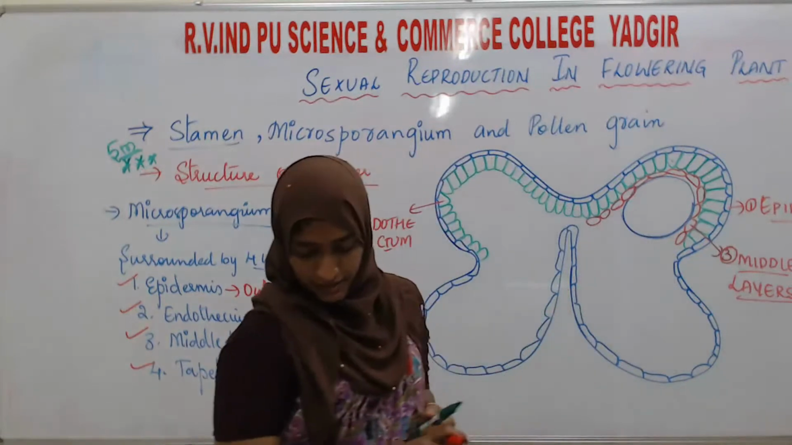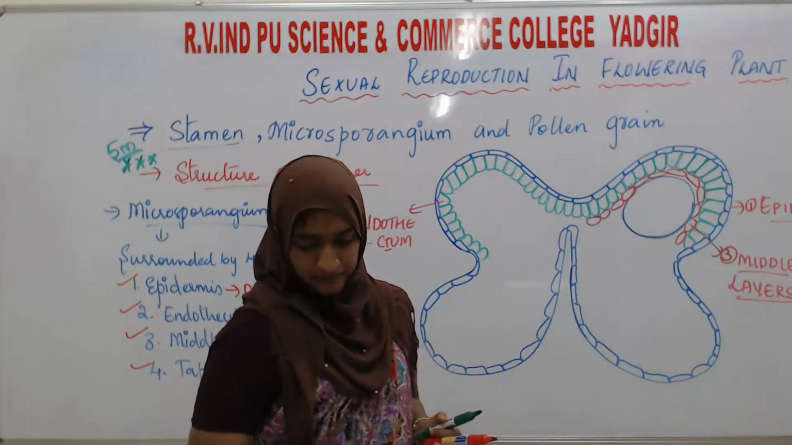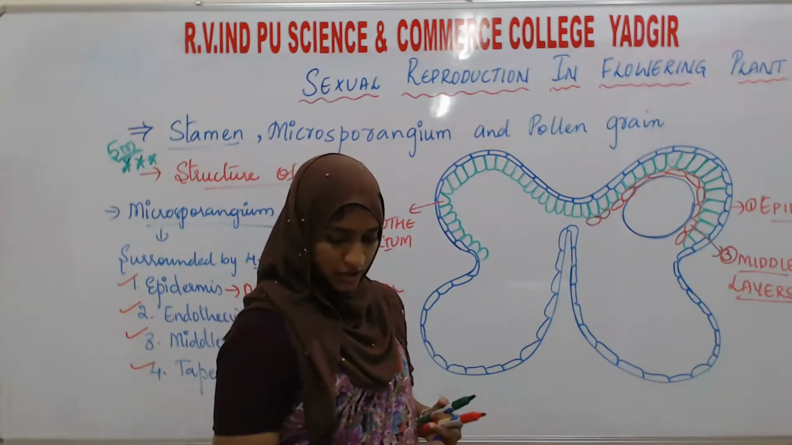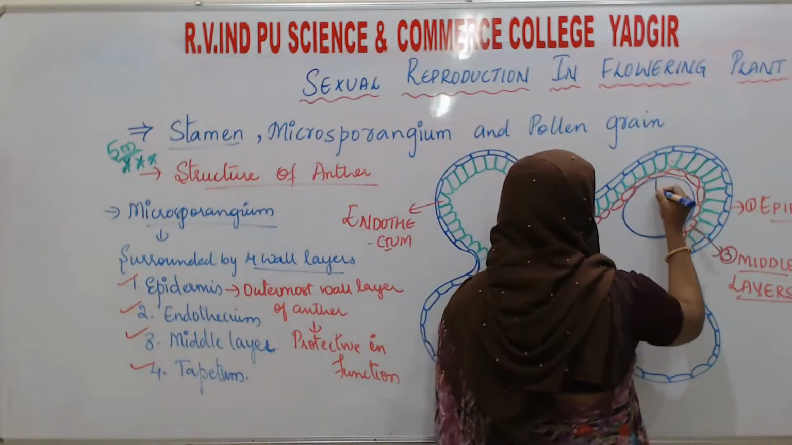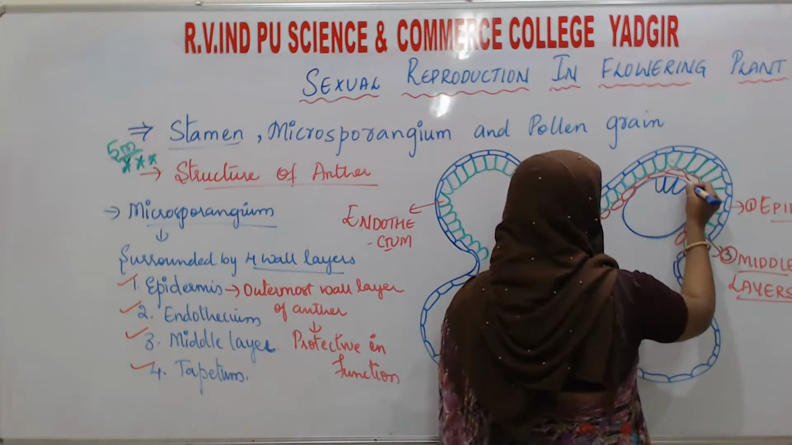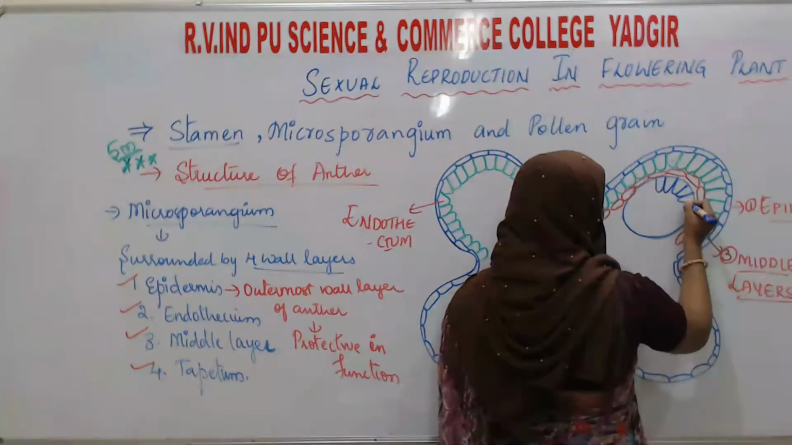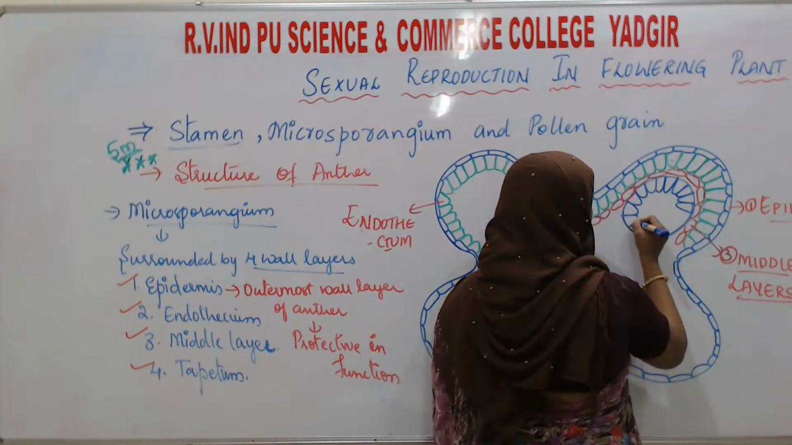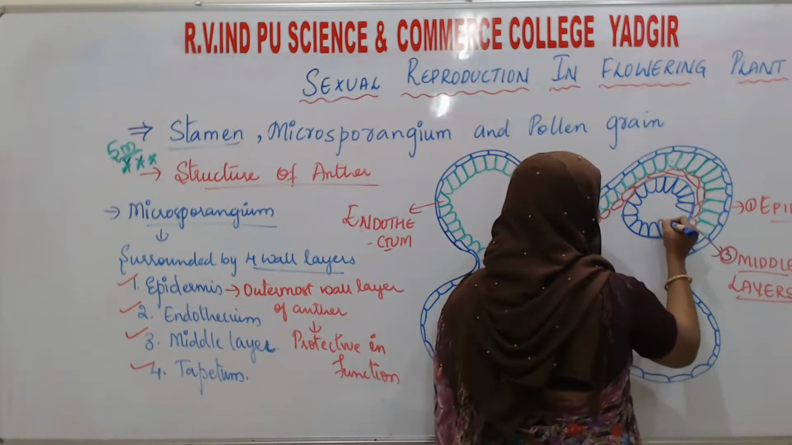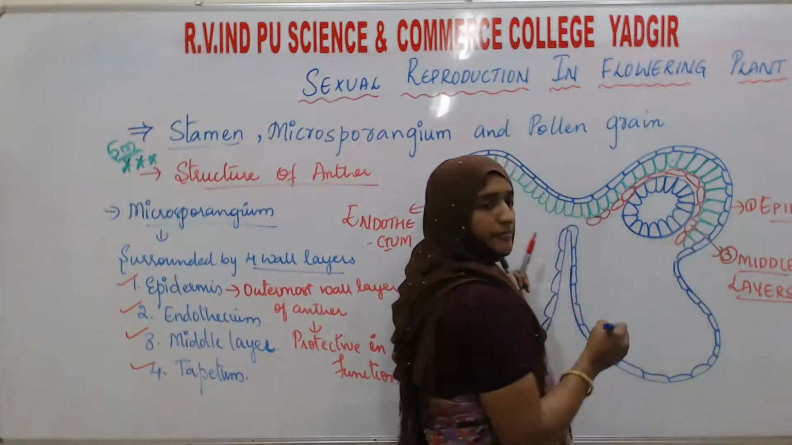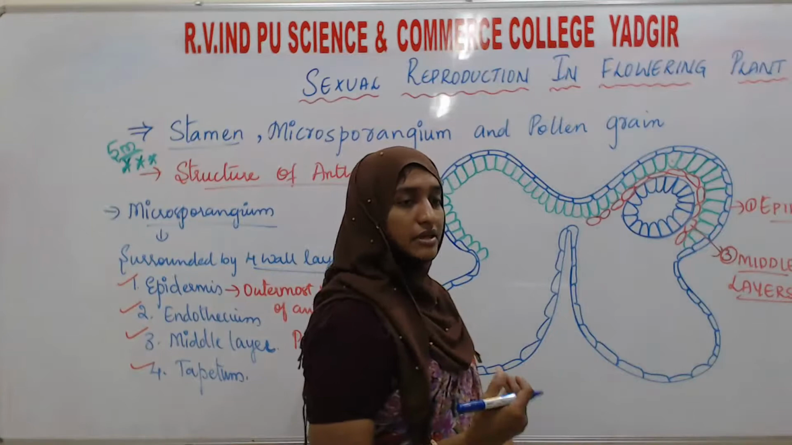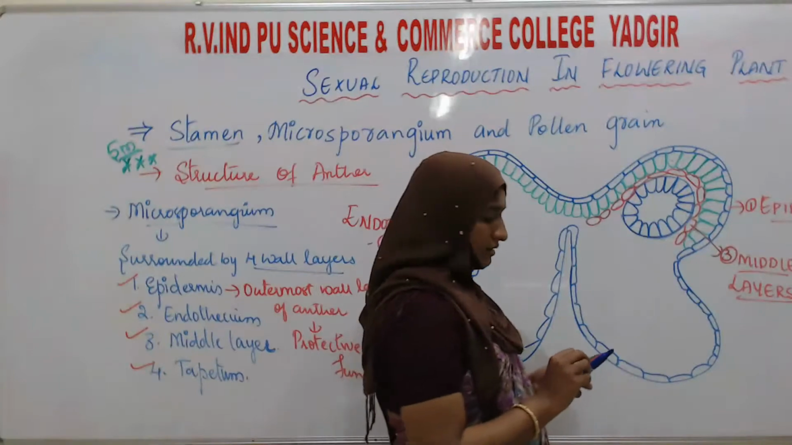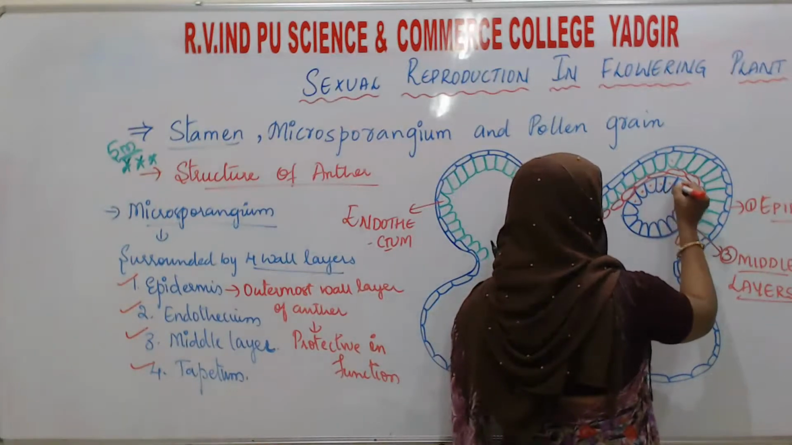This innermost layer is the tapetum layer, and here the cells of the tapetum layer are relatively large. You can see the cells, as compared to the endothecium, epidermis and middle layer, are larger cells, which have a dense cytoplasm and more than one nucleus. More than one nucleus means these cells can also be called binucleated or multinucleated cells, and they have a dense cytoplasm.